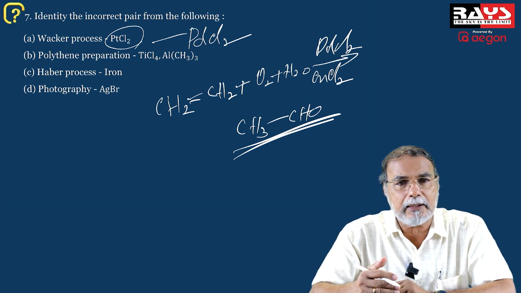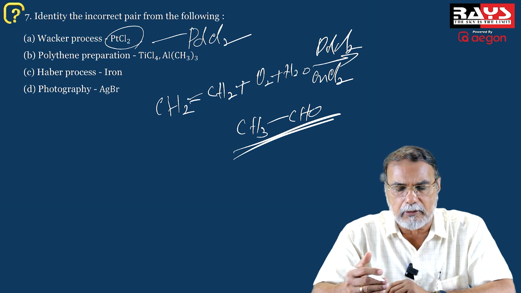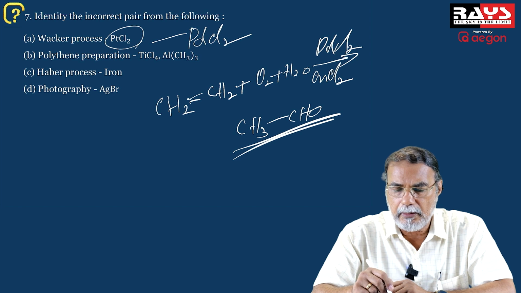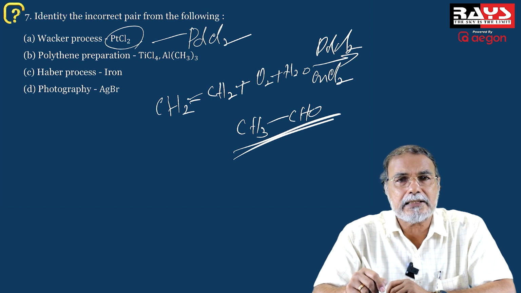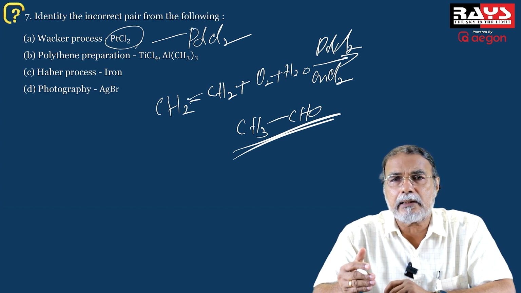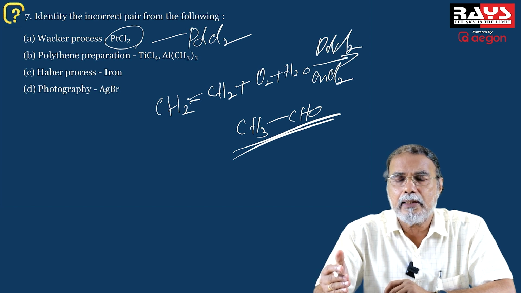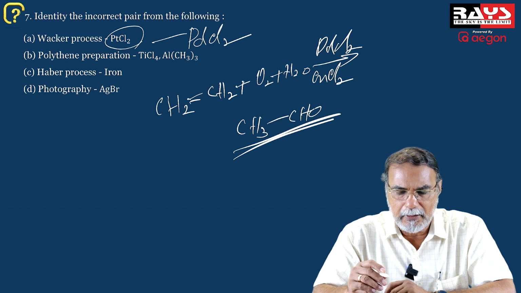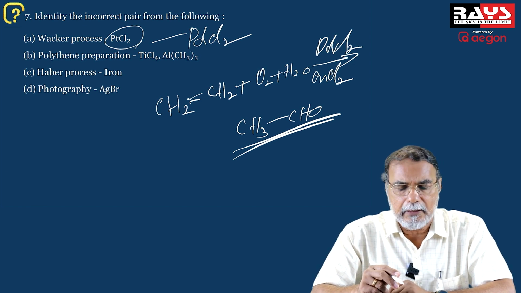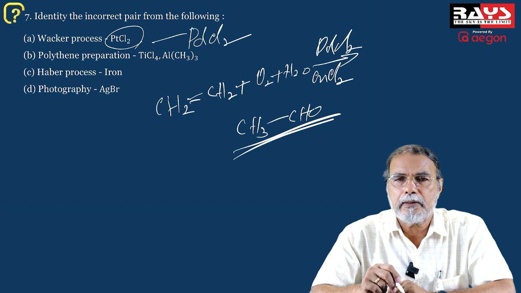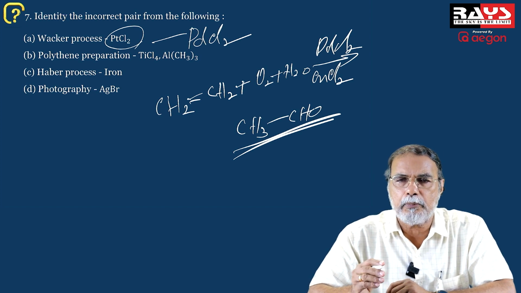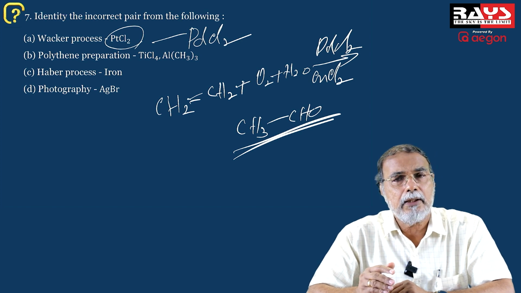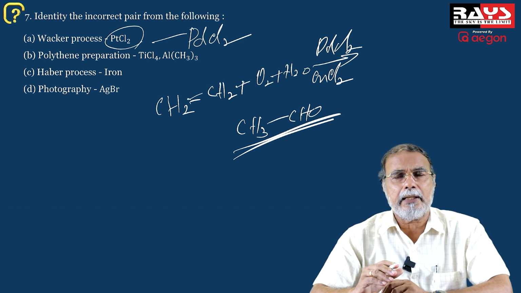And let us also see whether the other combinations are correct. Polythene preparation is a preparation of a polymer, TiCl4 with Al(CH3)3. That is a well-known Ziegler-Natta catalyst. Ziegler-Natta polymerization of ethylene to polyethylene. So that is a correct combination. And then you have the Haber process, the reaction between nitrogen and hydrogen to give ammonia. And we know that the catalyst used in the reaction is iron, finely divided iron catalyst or iron gauze catalyst.